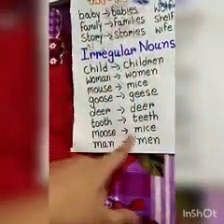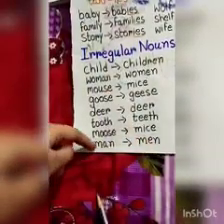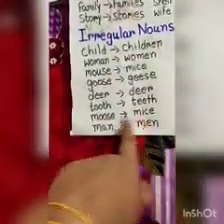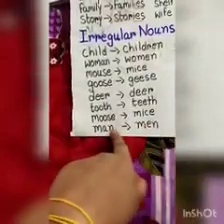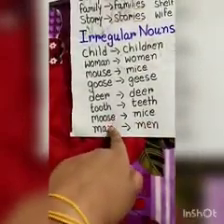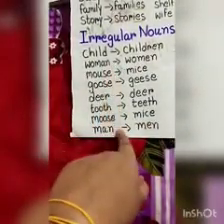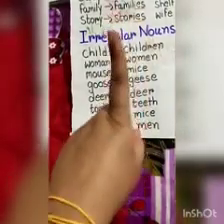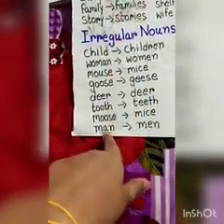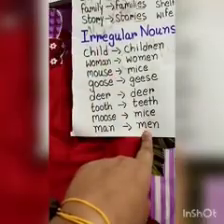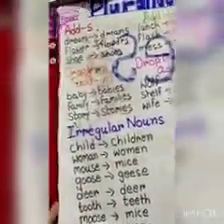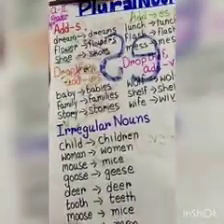Man, men. We don't add s, we don't say mans. If there is one man, more than one, we will say men. So this was the summary for plural nouns.